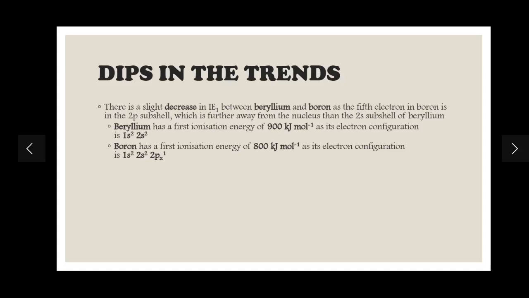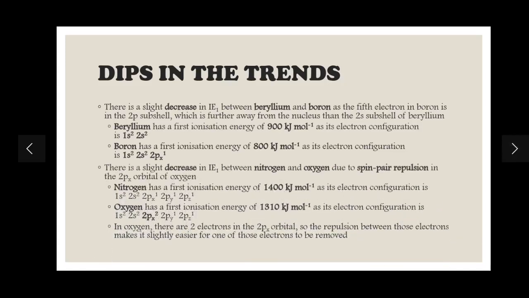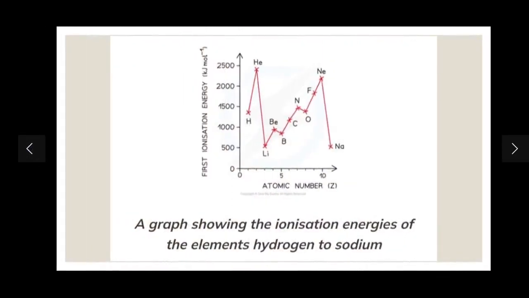Moving on to the decrease in ionization energy between nitrogen and oxygen. If you look at the diagram that I have given you here, you will see that nitrogen is at the peak compared to oxygen. So nitrogen has a greater ionization energy compared to oxygen. What is the reason behind it? Let's see.